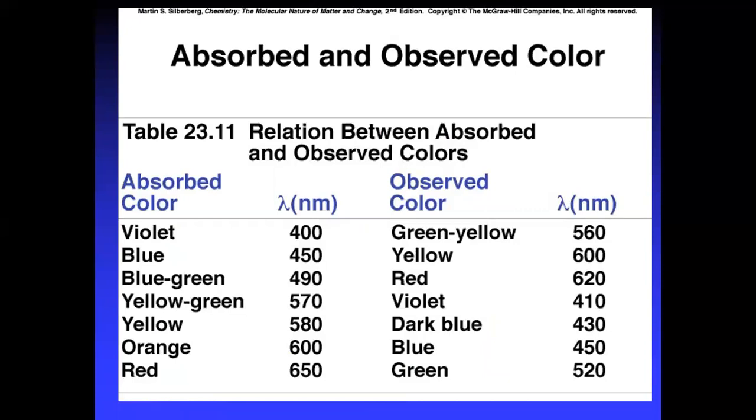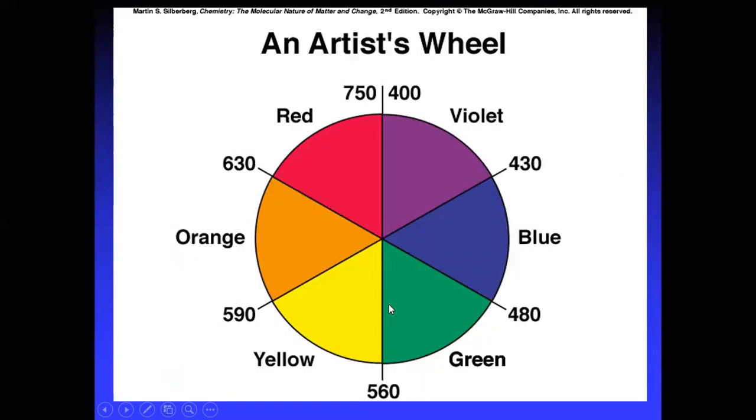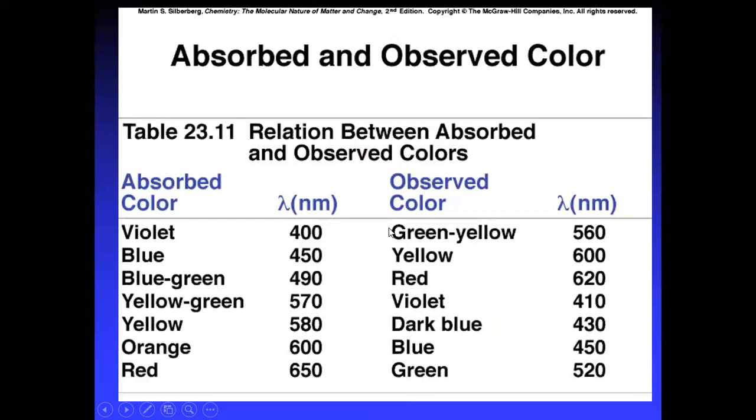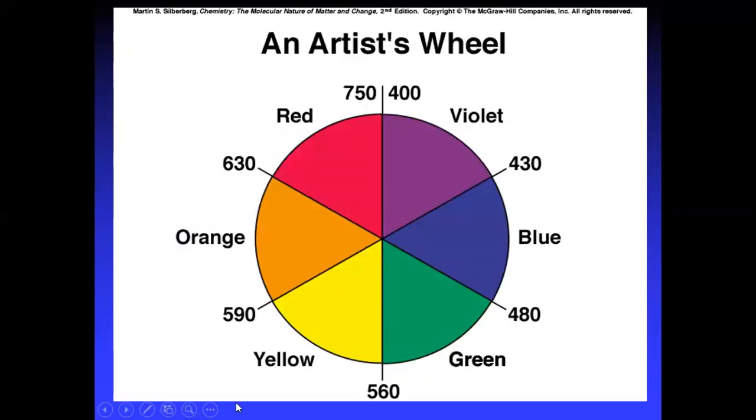If it is yellow green, then that is violet. If it is yellow, it is almost dark blue.